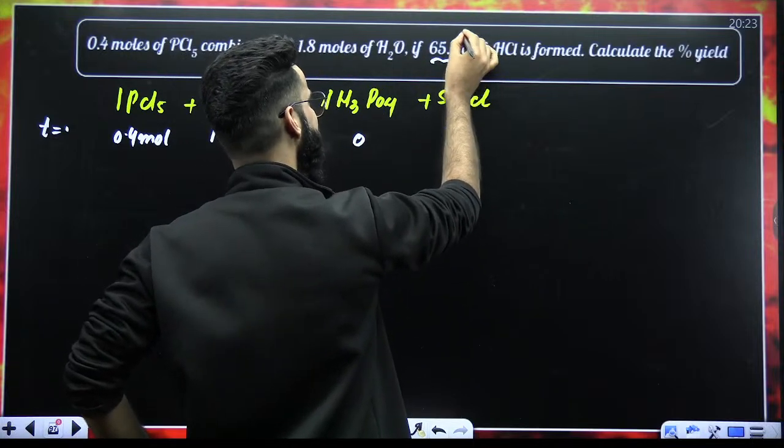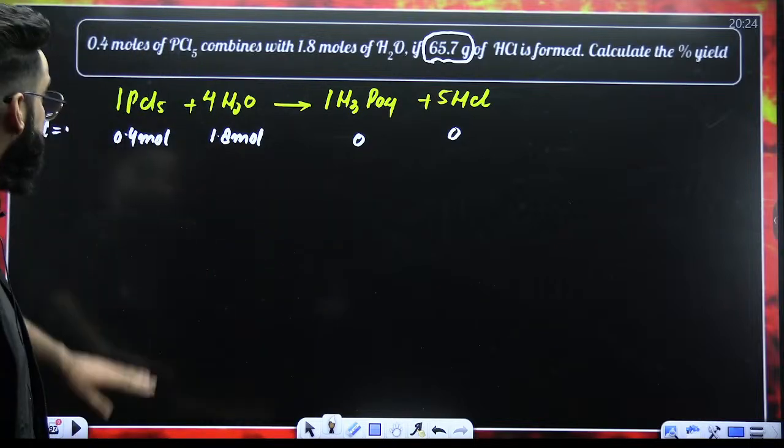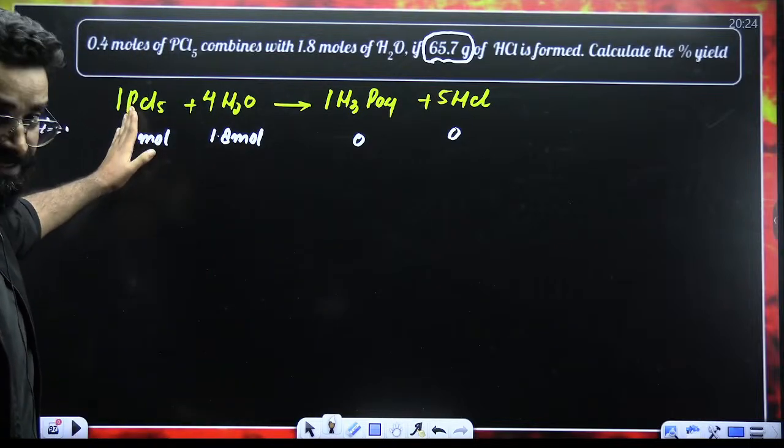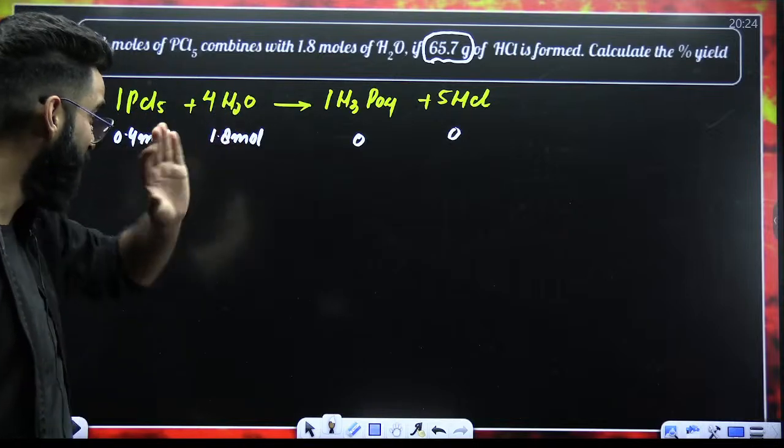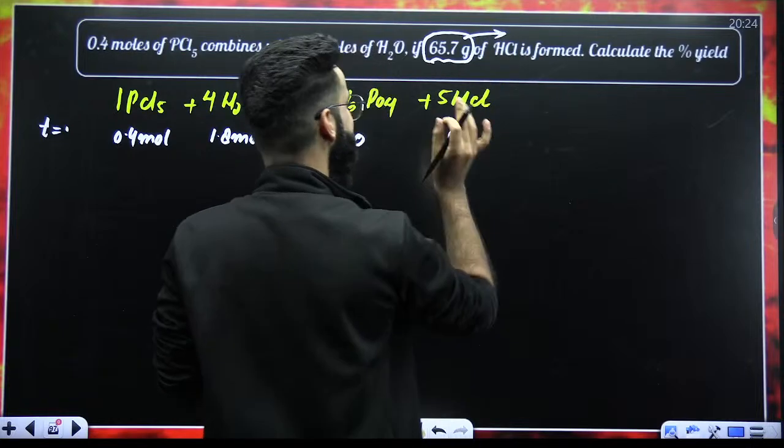So this is the data given to me. It's experimentally verified data. It's mentioned clearly in the question that 65.7 grams of HCl has got formed.